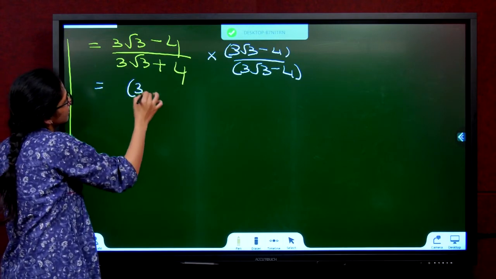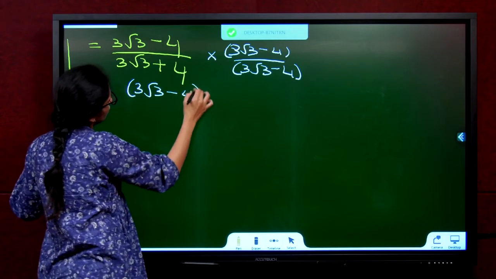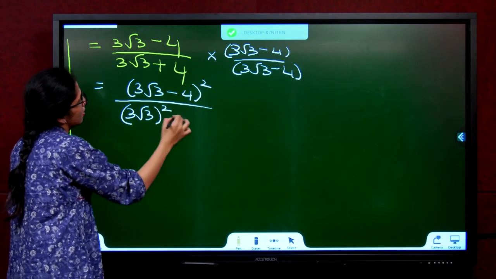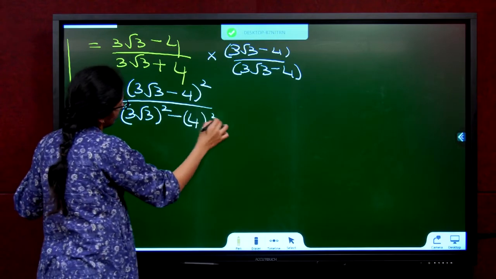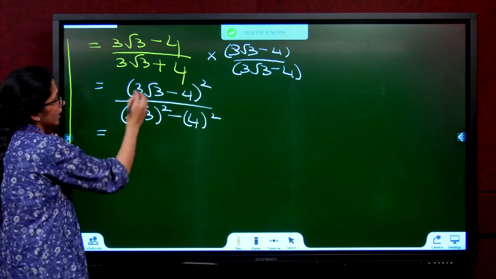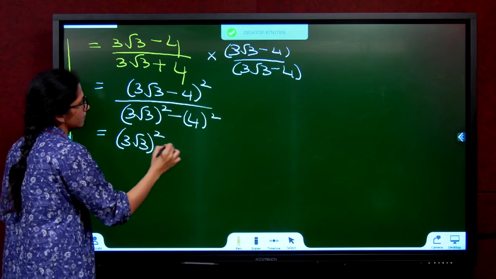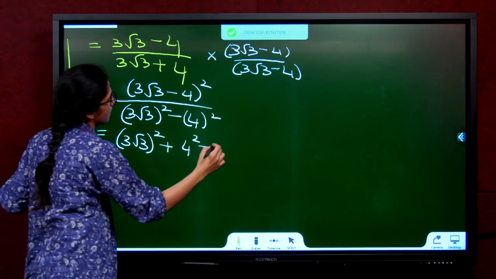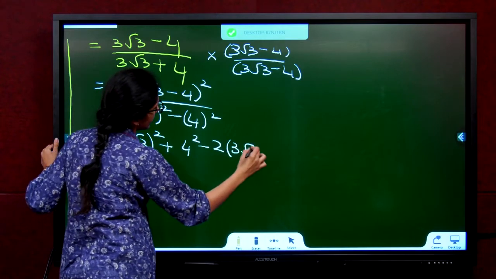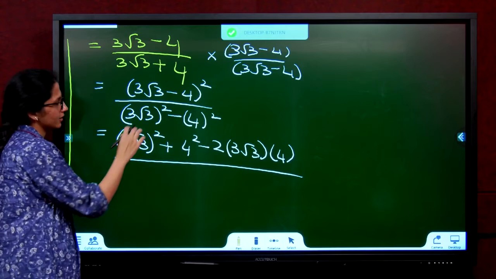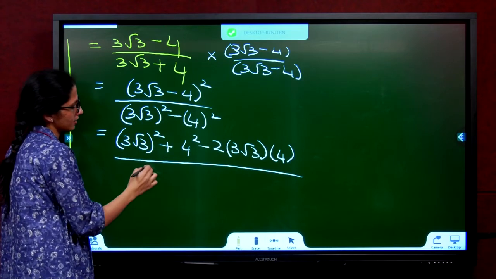On top, it becomes 3 root 3 minus 4 the whole square. Below it becomes 3 root 3 square minus 4 square. Let's begin. A minus b the whole square, a square plus b square minus 2 into AB. A square minus b square. 3 square 9.